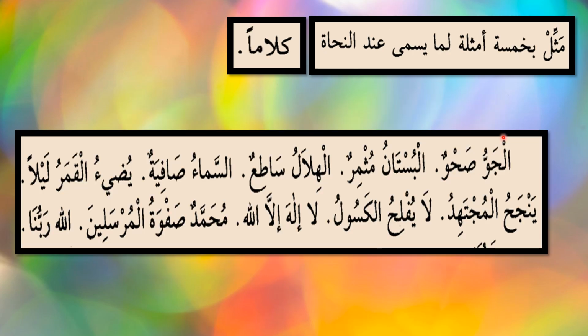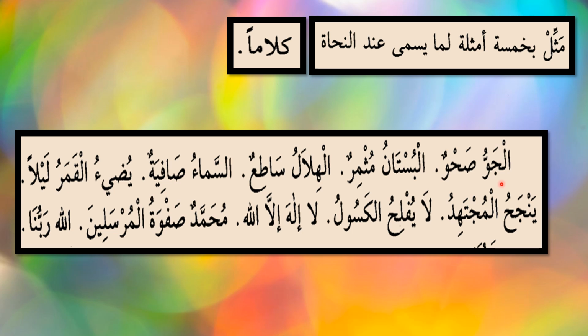مثل بخمسة أمثلة لما يسمى عند النحاة كلاما. That means give five examples of what the Arabic grammarians call speech, the kalam. So you need to check the sentence and fulfill four conditions. If it's fulfilling four conditions, that means it is the proper kalam. So what are the four conditions?